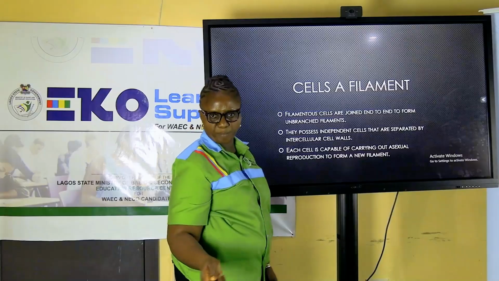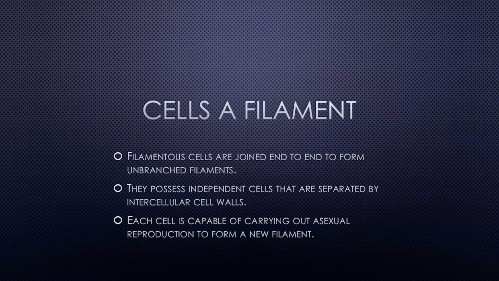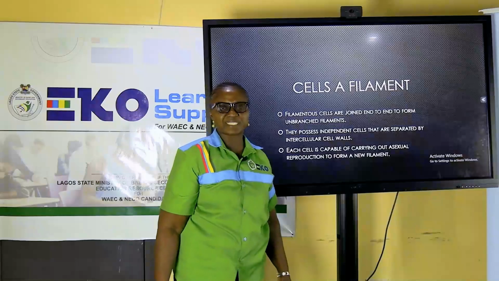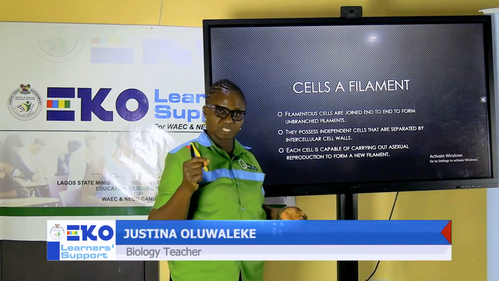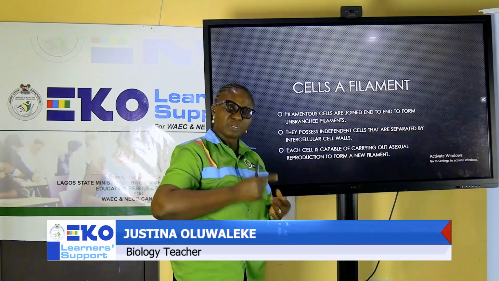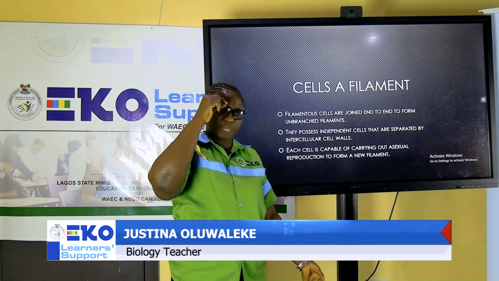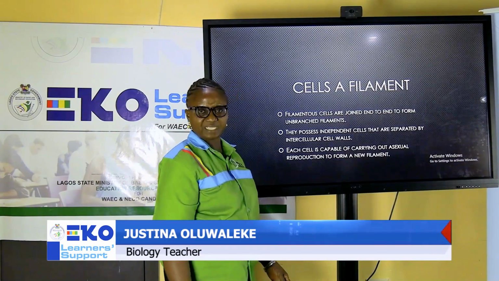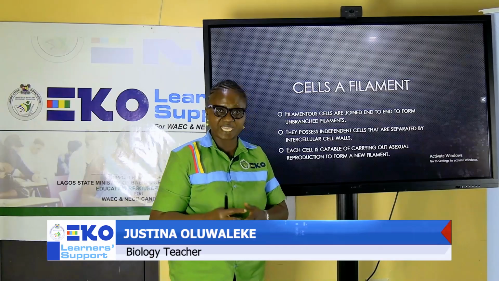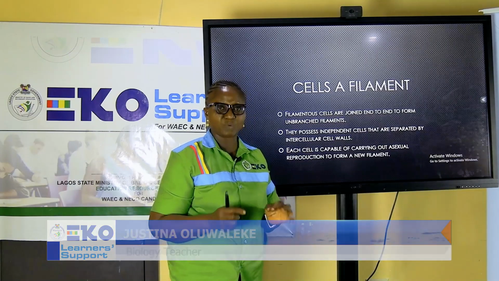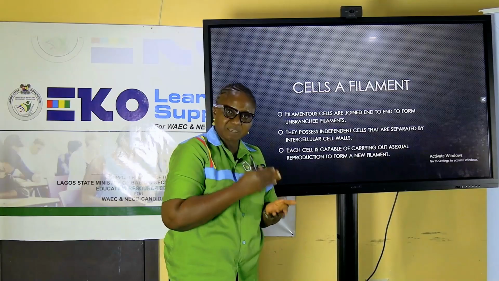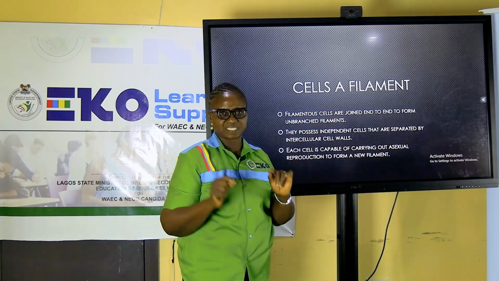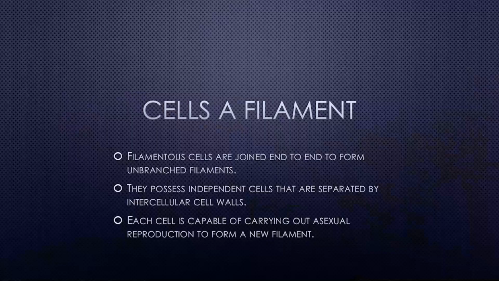And the third form in which cells exist is known as filaments. A filament, I like describing it like a thread. You know how a thread looks? Not a single line, but like a thread that we use in making clothes. Or you look at sugar cane. We like taking sugar cane. When you look at sugar cane, you will discover that it has several segments. A filament has a similar look.